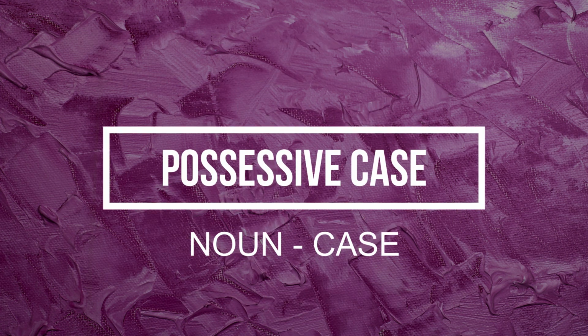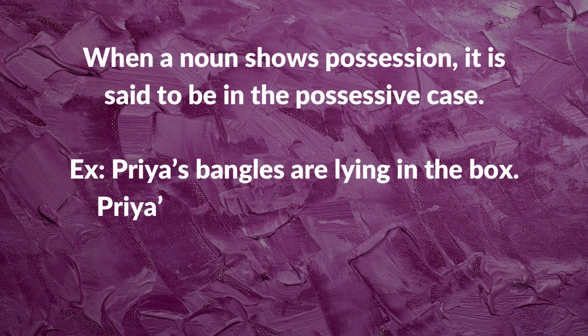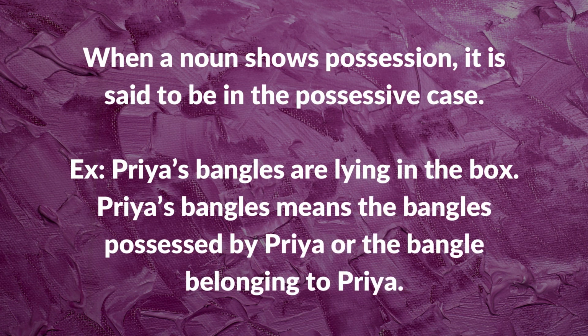And the last case is possessive case. When a noun shows possession, it is said to be in a possessive case. For example, Priya's bangles are lying in the box. Priya's bangles means the bangles possessed by Priya or the bangles belonging to Priya. Something that is in possession. The bangles are possessed by Priya.